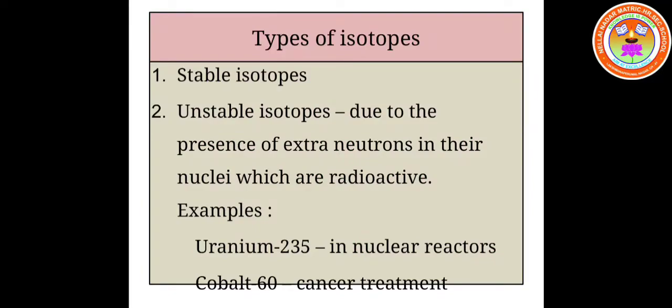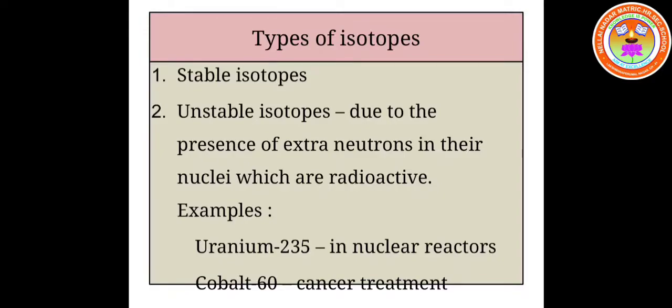What are the types of isotopes? There are mainly two types of isotopes. They are stable isotopes and unstable isotopes. Unstable isotopes are radioactive in nature because of the presence of extra neutrons in their nucleus. And they are also called radioisotopes.